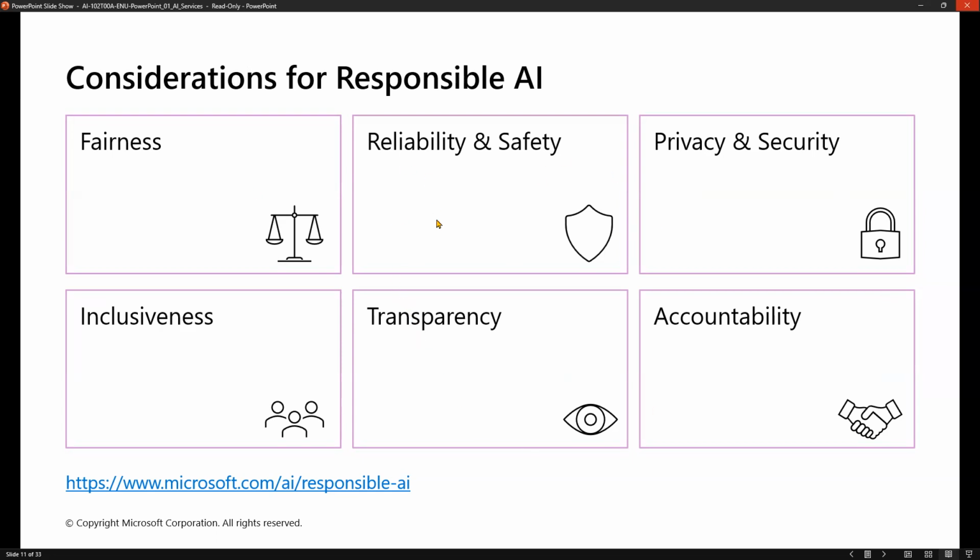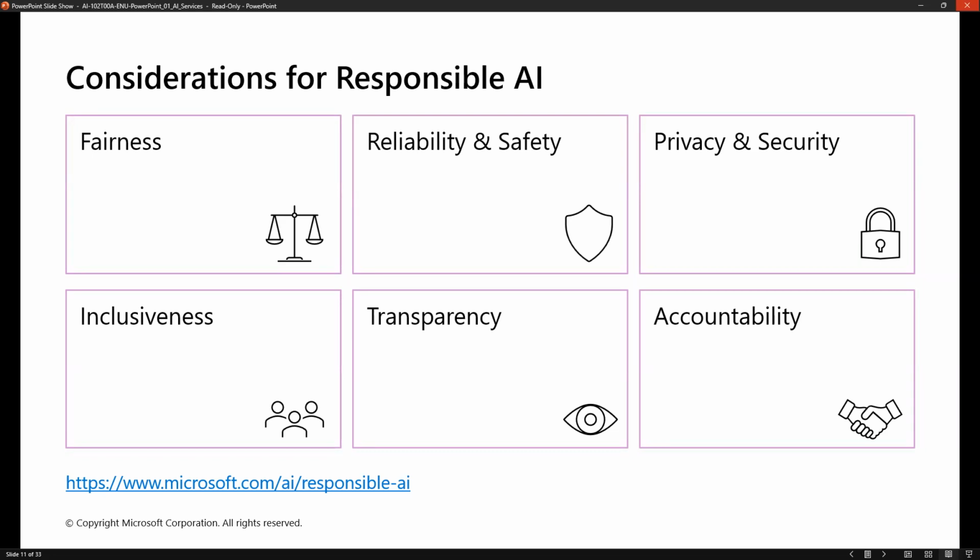So fairness, reliability, safety, privacy and security, inclusiveness, transparency, and accountability. So what exactly is fairness? Fairness means, for example, suppose you are going to a bank and taking a loan. The bank people will ask you for a lot of documents. They will look into your CIBIL score, what your source of income is and whether it is stable or unstable, and what about your financial background and previous payments, whether you paid successfully and on time or not. They will look into that.